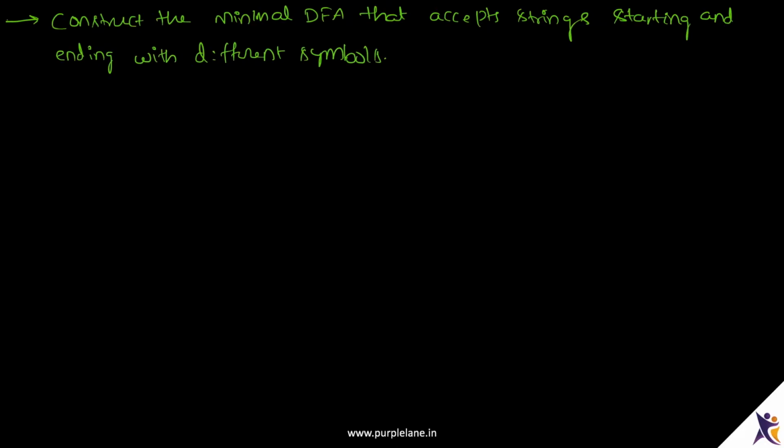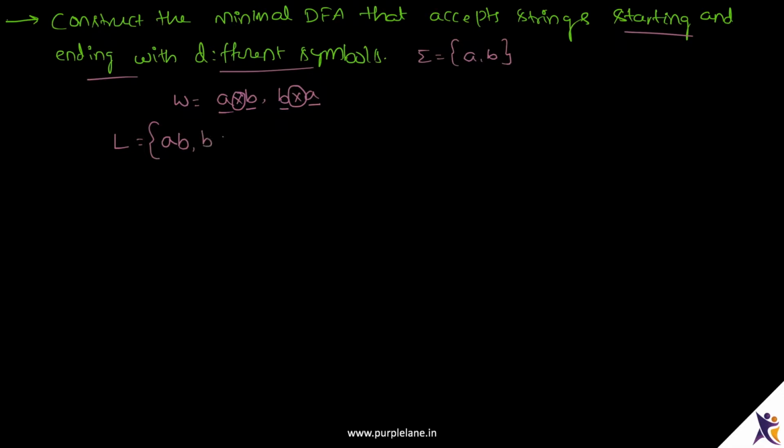Construct the minimal DFA that accepts strings starting and ending with different symbols, given the alphabet is equal to {a, b}. So each string is of the form AXB, where each string starts with an A and ends with B, and X in the middle can be anything from the alphabet, or it can be BXA, starting with B and ending with A, and X in the middle can be anything from the alphabet. The language is a set of all strings where we have AB, BA.